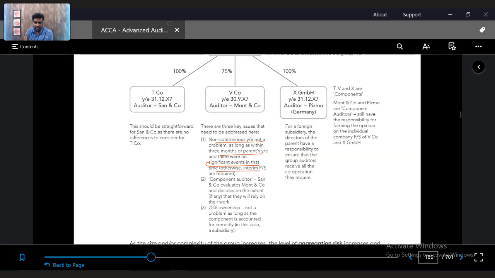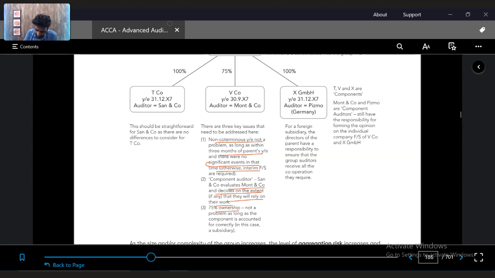Otherwise, we need to have an interim FS as well, which we need to review. Second, SAN company evaluates Mont company and decides the extent to which they will rely on its work, because it's another entity. Whether Mont company is actually capable and competent enough to do the work assigned by SAN company, they need to evaluate, and based on that, SAN company will discuss with Mont company.